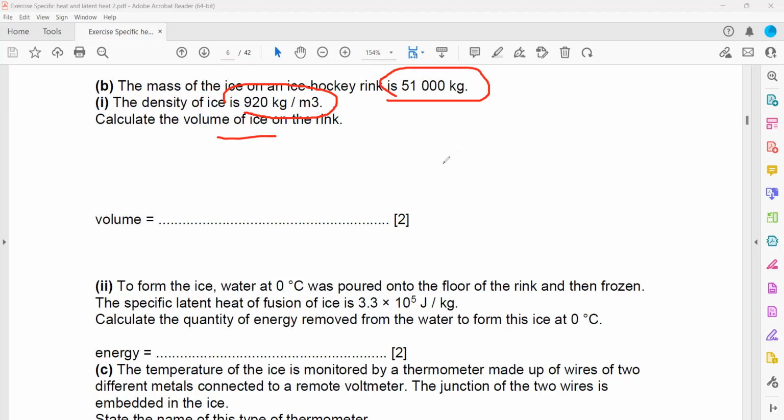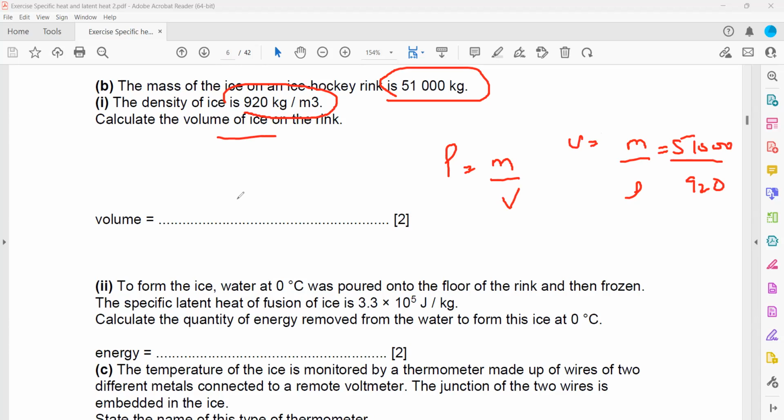So how to work out the volume? We have density is mass over volume, so volume is mass divided by density. The mass is 51,500 and the density is 920. What is the volume here when you divide? 55.4.